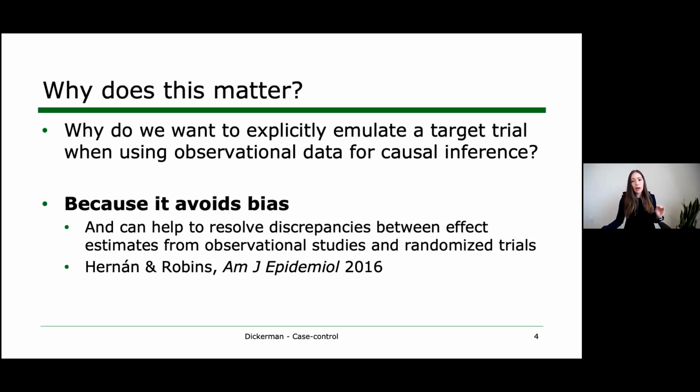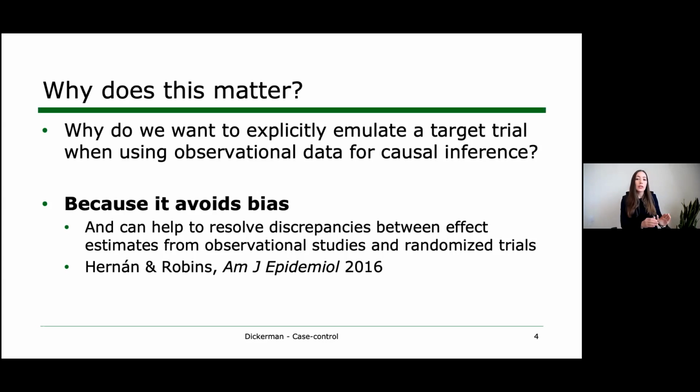But then we also have other biases like immortal time bias and selection bias. Those are due to flaws in observational study design, and those biases can also be substantial, of a huge magnitude. We should be very concerned about them. But the good news is that unlike confounding, we can easily prevent those biases.